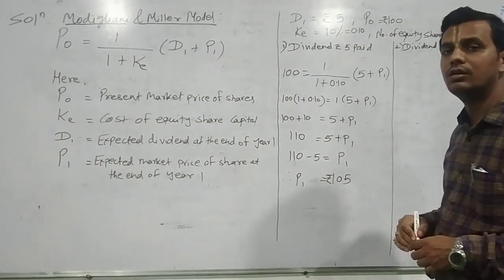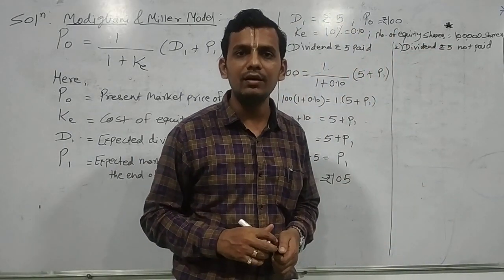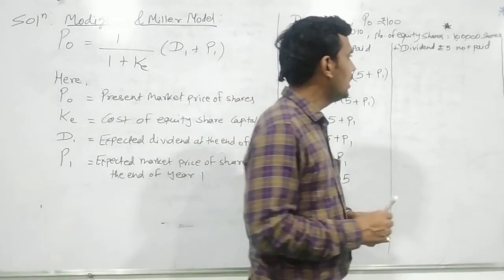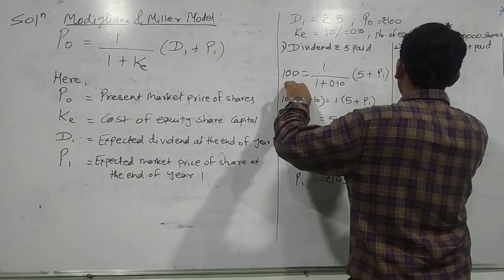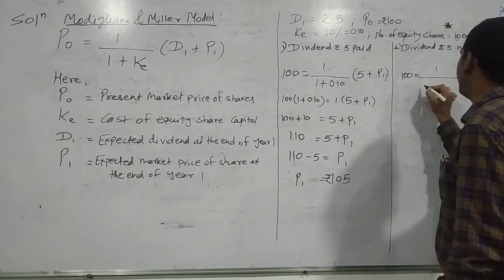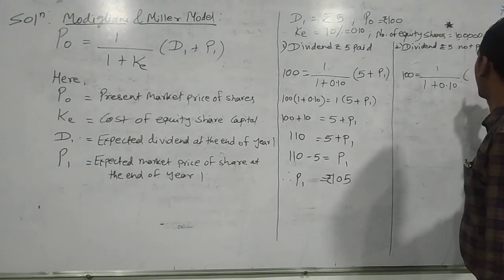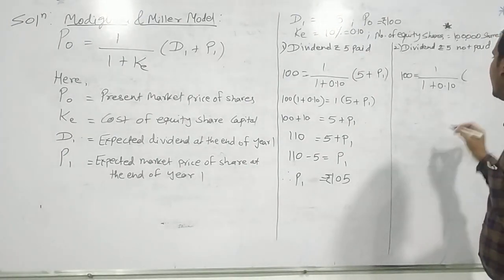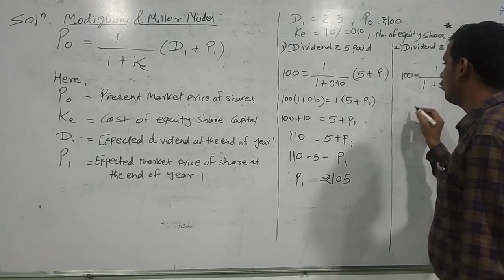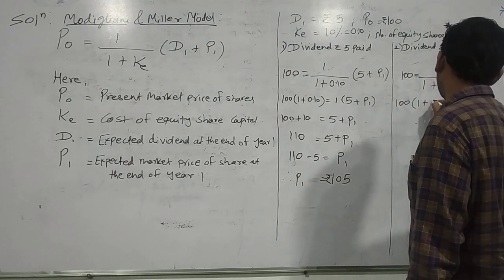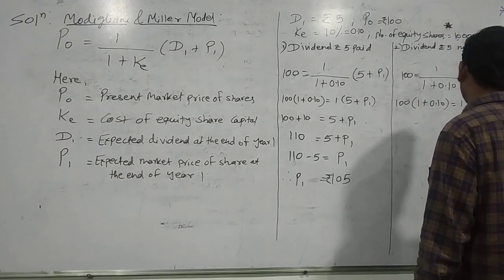Now in the second condition, we are being asked what would be the expected market price when we are not distributing the dividend. In that case, again we have to fill in the similar values. P0 equals 100 equals 1 divided by 1 plus 0.10. As we are not distributing any kind of dividend, we write 0 in place of D1 and we have to find P1. Again we cross multiply: 100 multiplied by 1 plus 0.10 equals 1 multiplied by 0 plus P1.